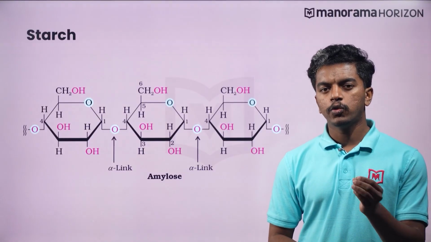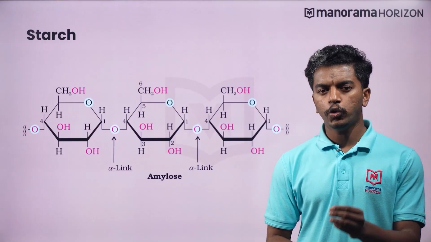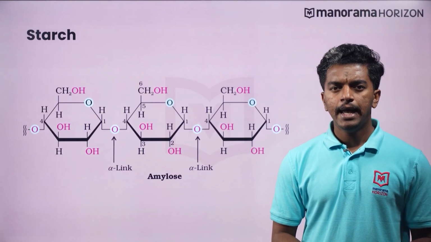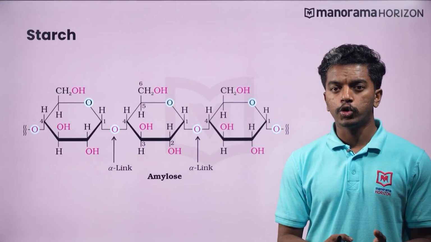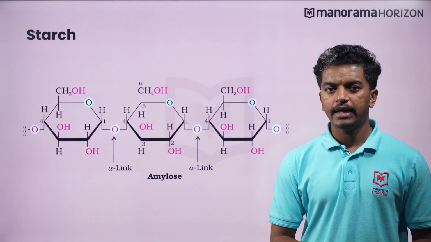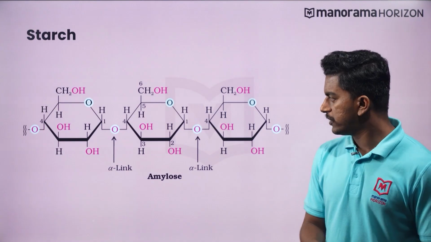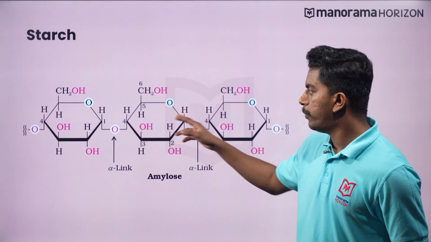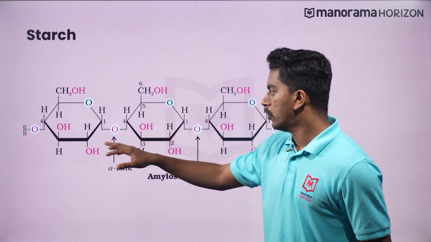Amylose is a water-soluble component of the starch that constitutes about 15 to 20% of starch. Chemically, it is a long unbranched chain with around 200 to thousands of alpha-D glucose units held together by glycosidic linkage between C1 and C4. As you can see here, these are an unbranched chain which is connected to C1 of one glucose with the